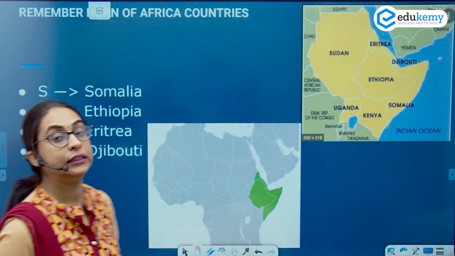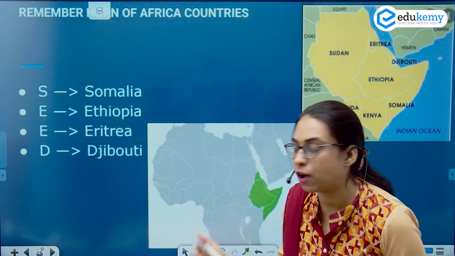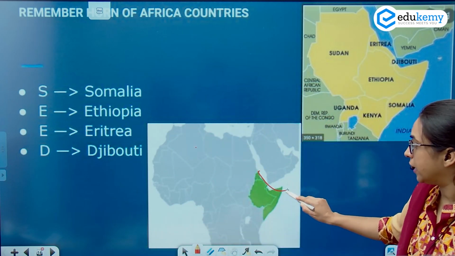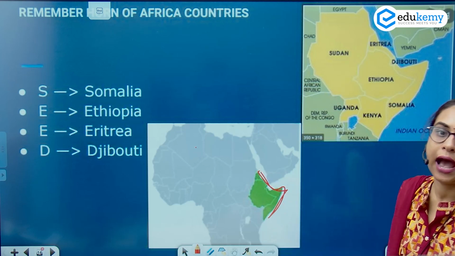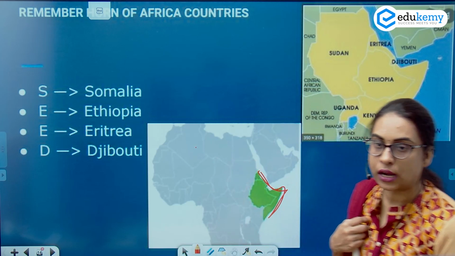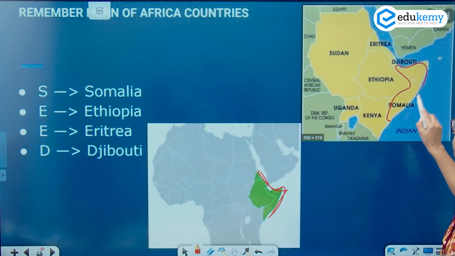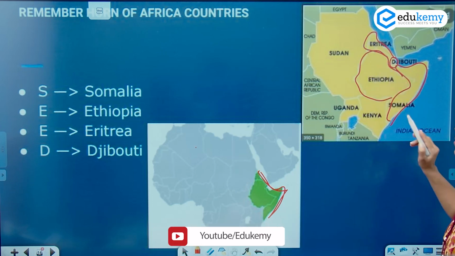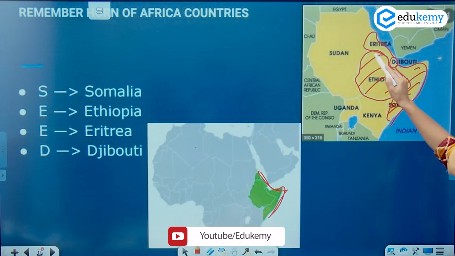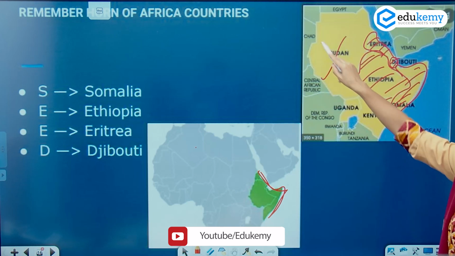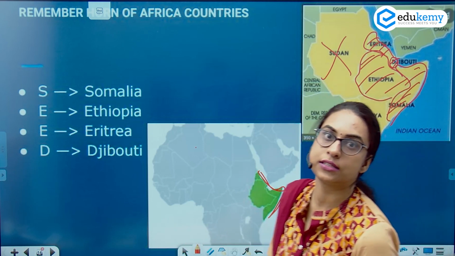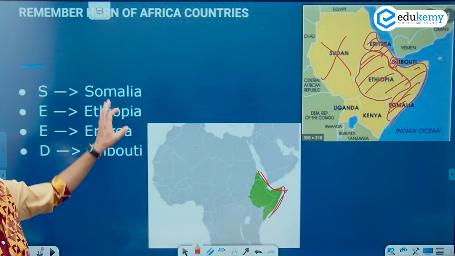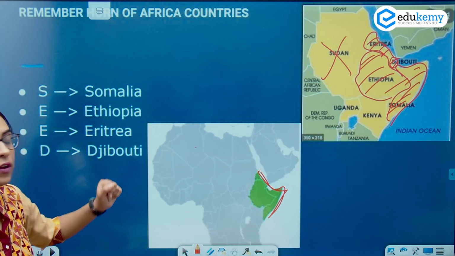Now if you look at the Horn of Africa, what is the Horn of Africa? If you look at Africa, this is the entire map of Africa. This looks like the Horn of Africa, and it is made up of 4 countries: Somalia, Ethiopia, Djibouti and Eritrea. It is not Sudan. Sudan is not there. What is there? Somalia, Ethiopia, Eritrea and Djibouti. And it is not Sudan that is there in the Horn of Africa.